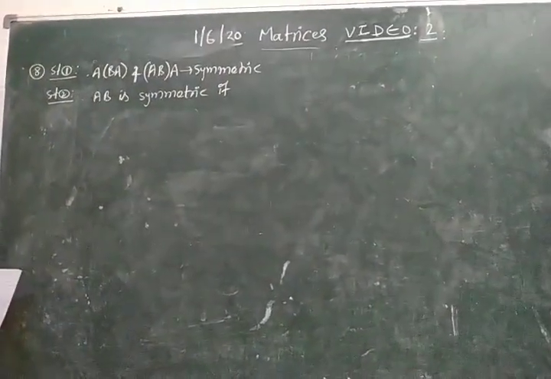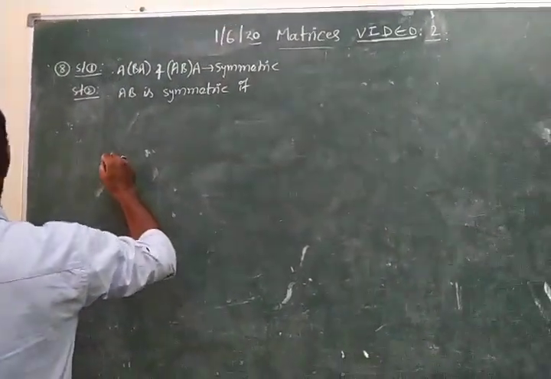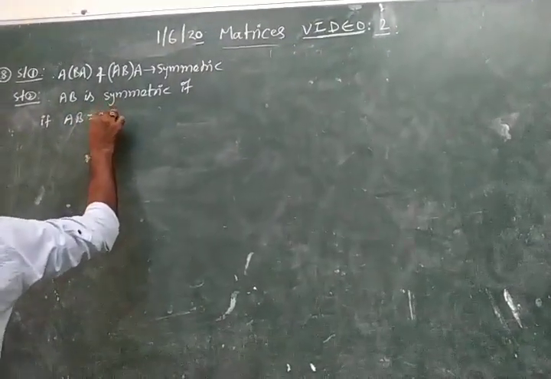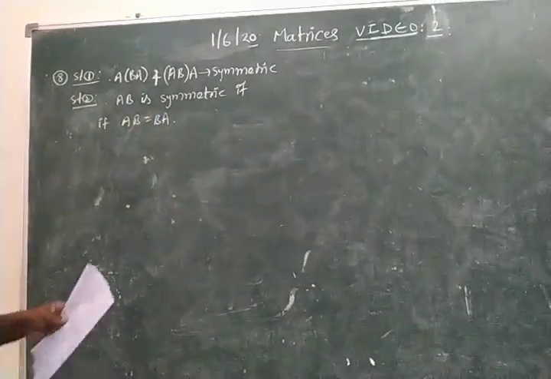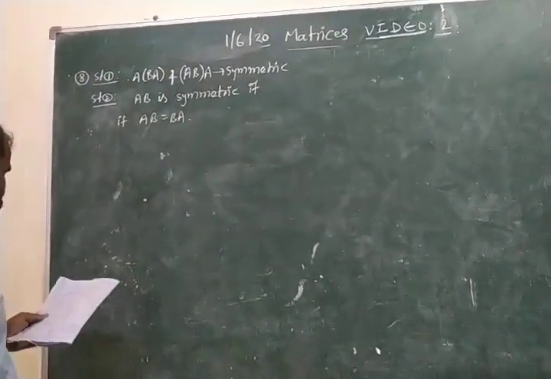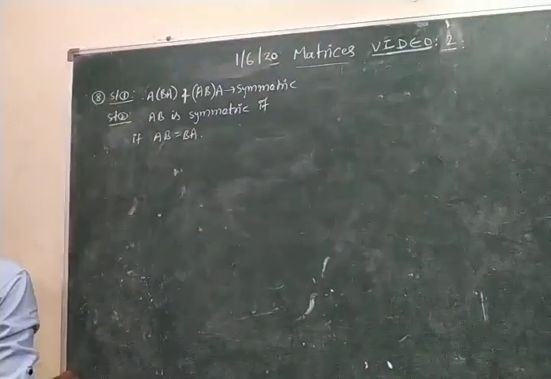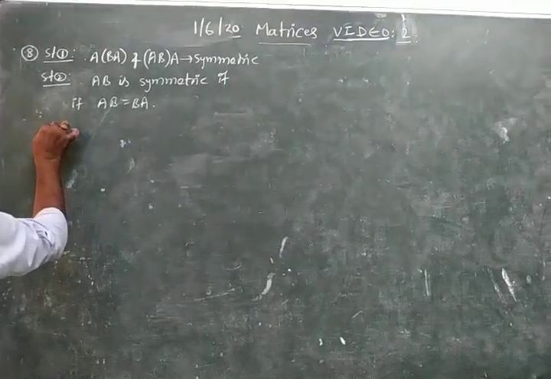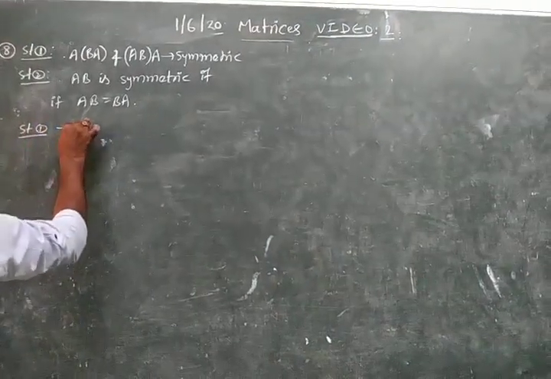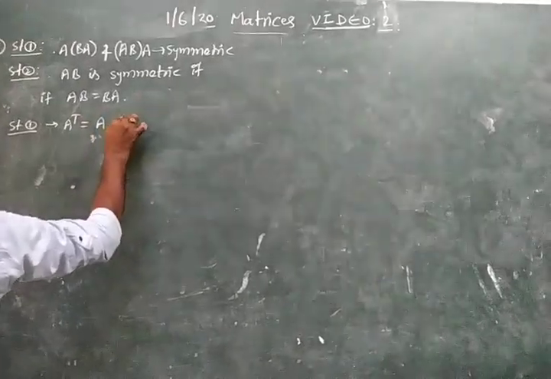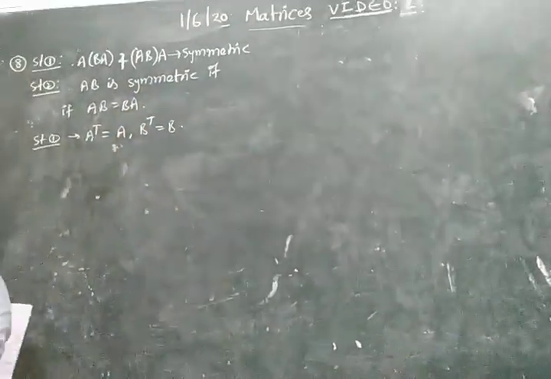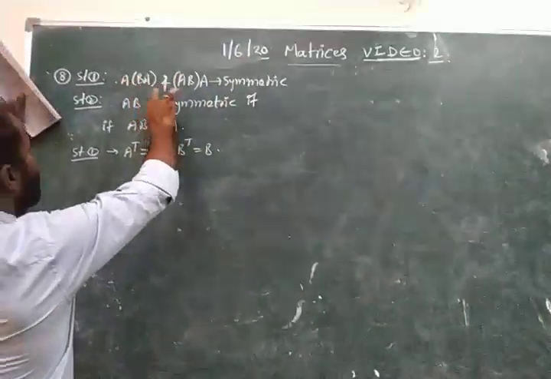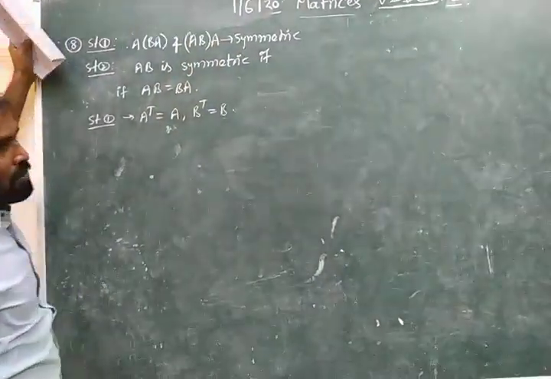if the matrix multiplication of A and B is commutative. Commutative means AB equal to BA. Now, what do we have to prove in our first statement? A and B are two symmetric matrices. Symmetric means A transpose equal to A and B transpose equal to B. The given options are A into BA and AB into A are symmetric matrices.